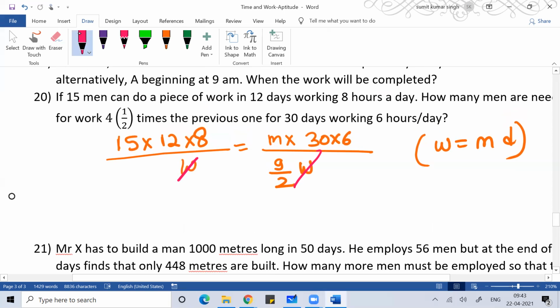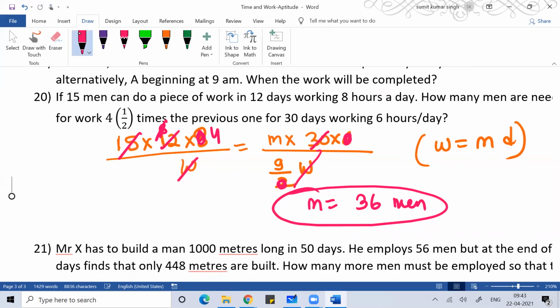Then, I can say this is 15, this is 2, this is 6, and this 6 cancels. Now put this 2 and this will be 4. So the men will be 36. 9 fours are 36. Everything will get cancelled.